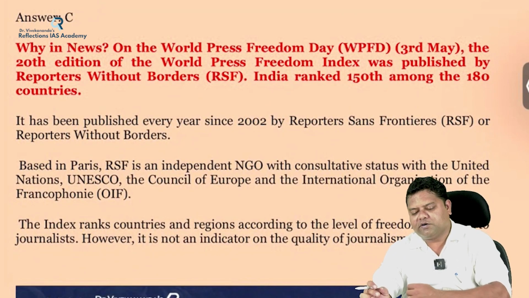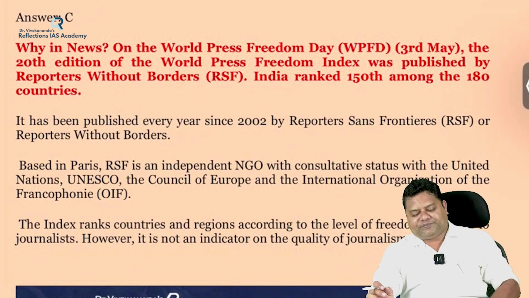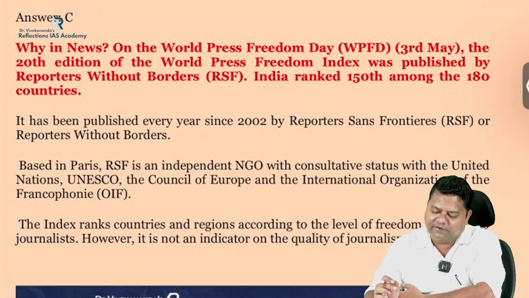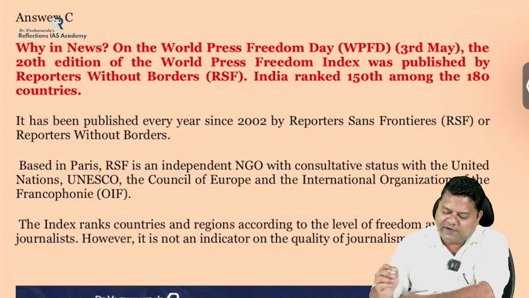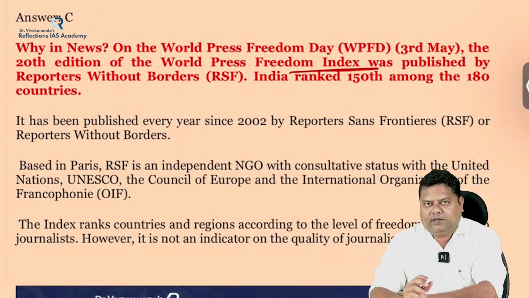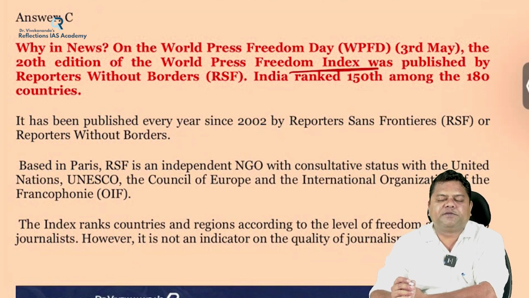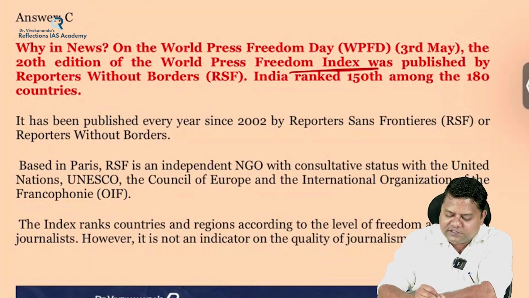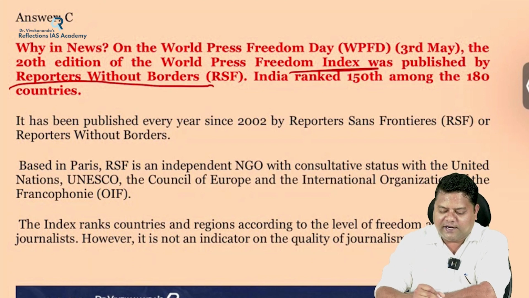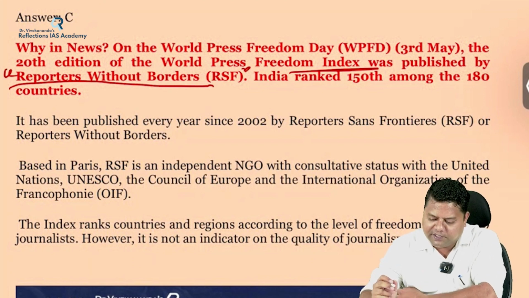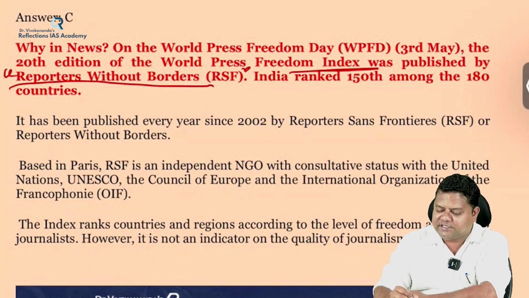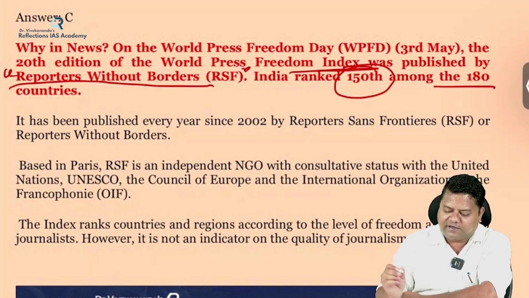This was in the news because recently the World Press Freedom Day was celebrated on 3rd of May 2022, and this 20th edition of the World Press Freedom Index was published by whom? It is published by Reporters Without Borders, or RSF. Already this question was given in the UPSC prelims examination, and in this index India was ranked 150th among the 180 countries.